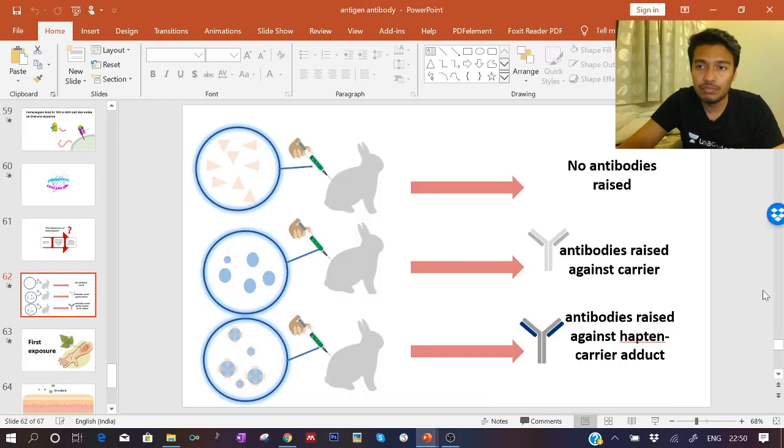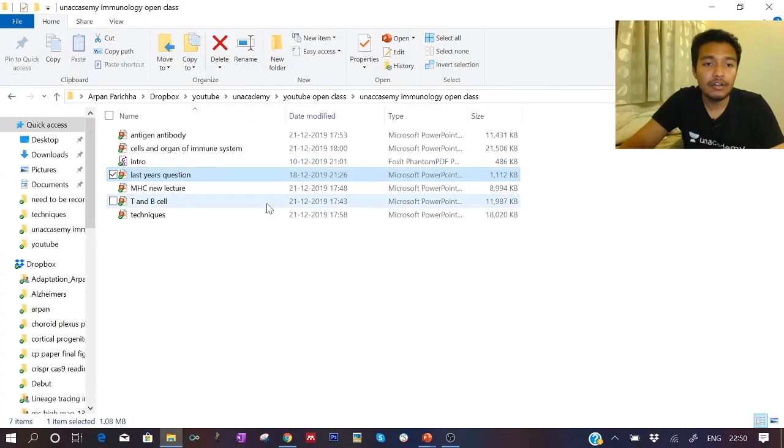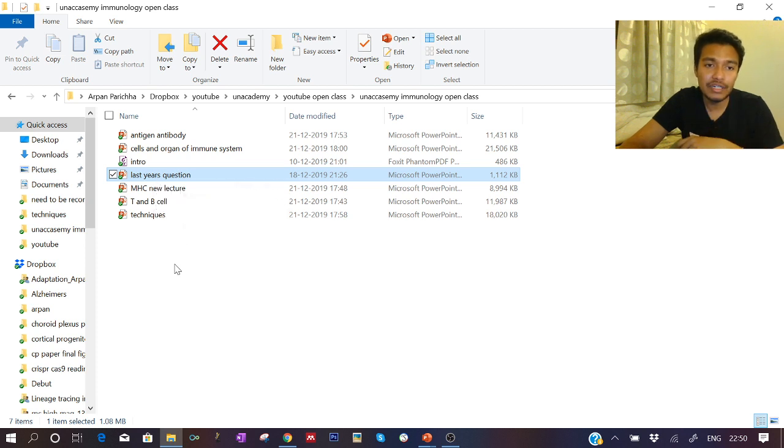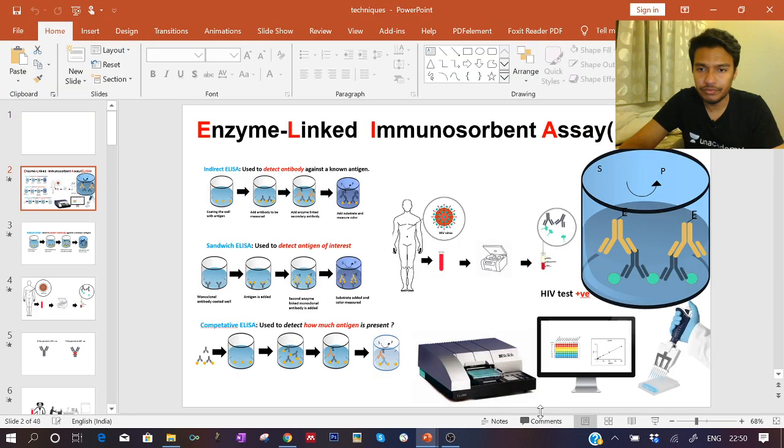Now we move on to understanding the procedures used in biomedical research which involve antigen-antibody interactions. We focus a little bit on the techniques side. First, the most important technique, the enzyme linked immunosorbent assay.